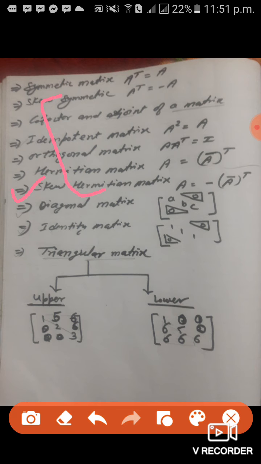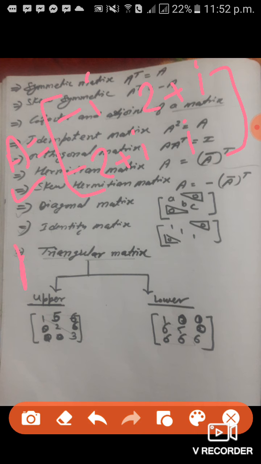Let us suppose I assume a matrix A equal to minus i, 2 plus i, minus 2 plus i, and i. There are some specific rules to assume an example of a skew Hermitian matrix.